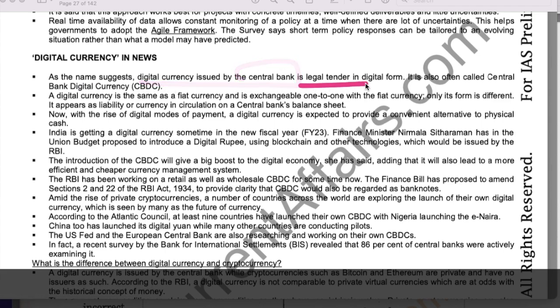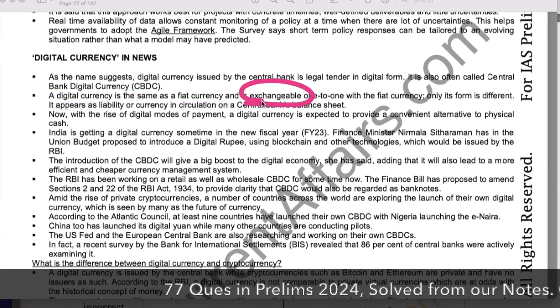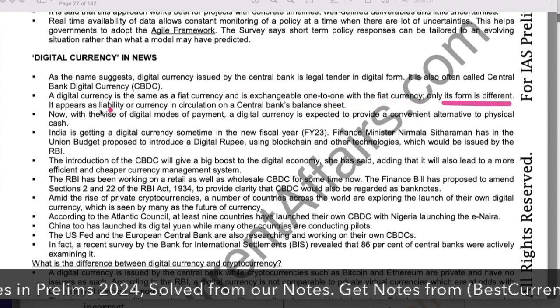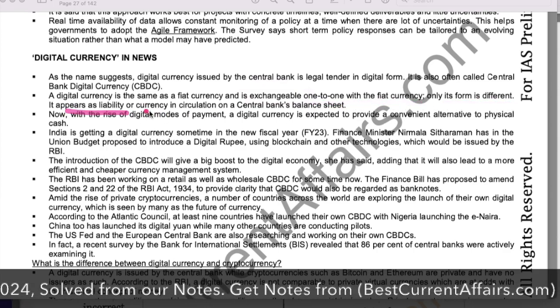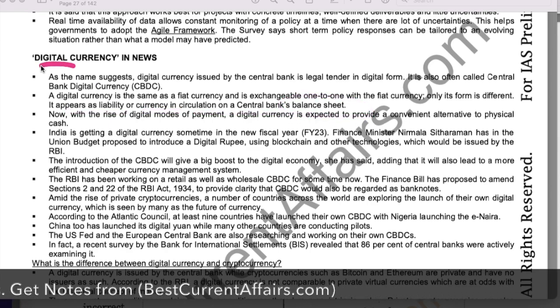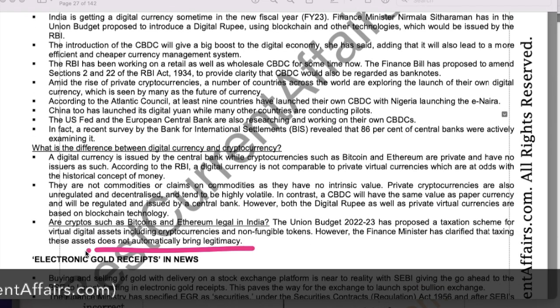It is a legal tender. It is in digital form and is often called central bank digital currency. Digital currency is the same as the fiat currency and is exchangeable one-to-one with the fiat currency, only its form is different. It appears as a liability or currency in circulation on the central bank's balance sheet. So there is a complete explanation of this digital rupee or digital currency.